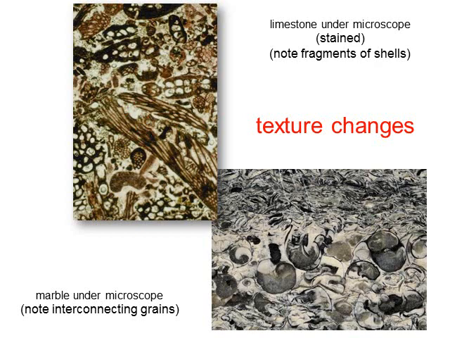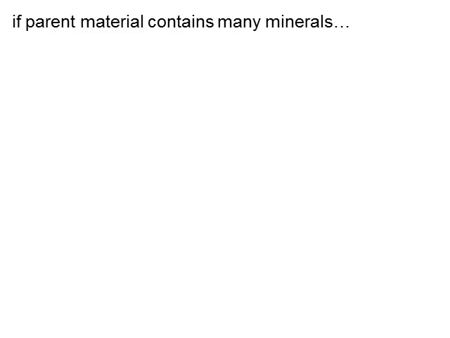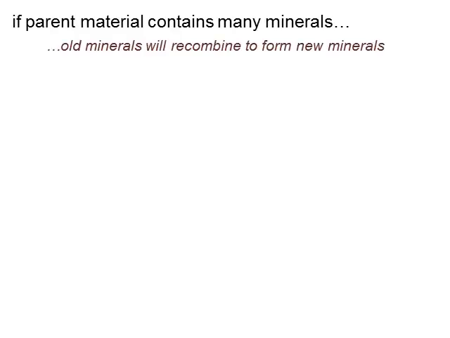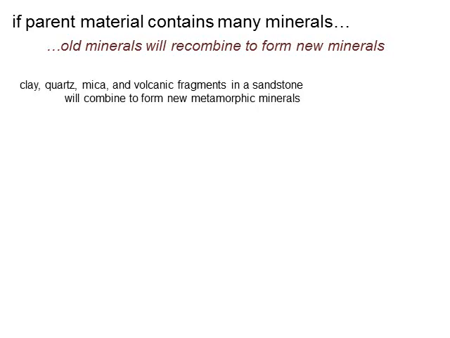Well, after that limestone undergoes metamorphism, the texture is going to change. So if you look at marble under a microscope, you can see these interconnecting grains. It's much more tightly compacted and cemented together as the texture is changed. If the parent material contains many minerals, then the old minerals are going to recombine to form new minerals. So clay, quartz, mica, and volcanic fragments in a sandstone are going to combine to form some new metamorphic minerals.